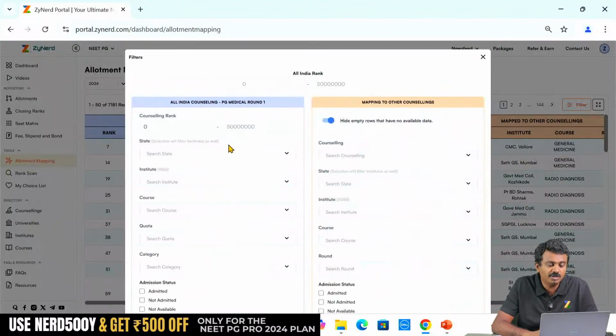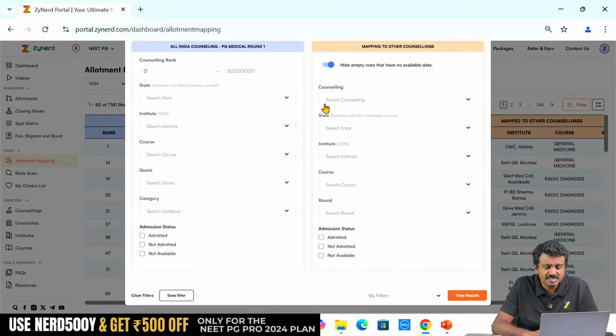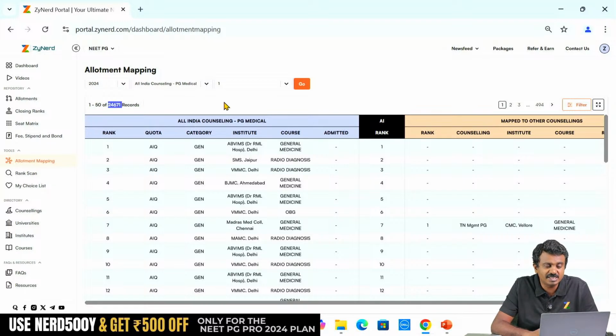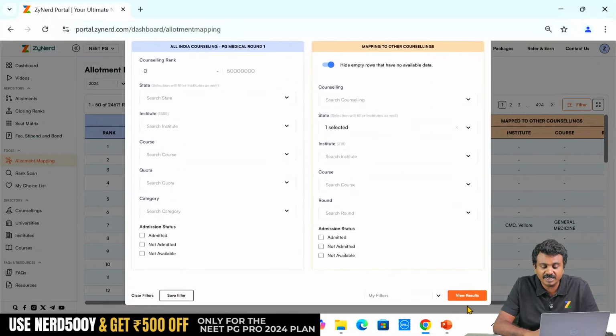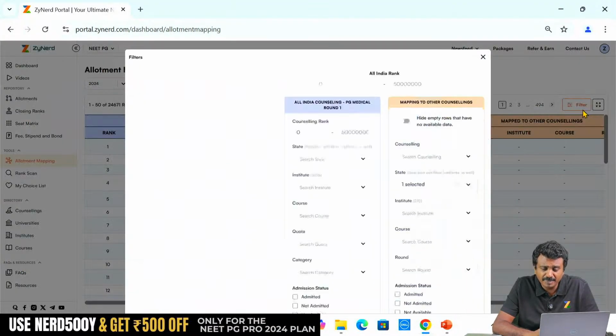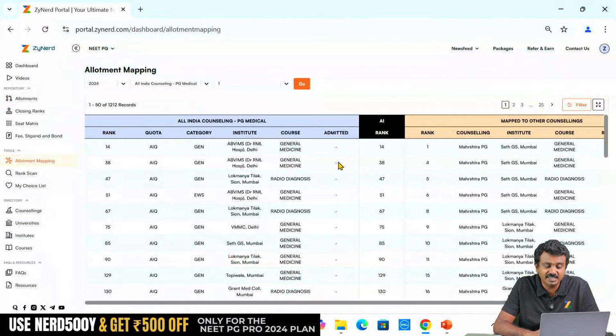I will filter out on all the seats available over here, right? As far as All India is concerned, I go back to the dashboard. 24,671 seats are available over here. I then filter and pick up a particular state. I will take Maharashtra. And then I will hide all the empty rows. I do not want non-seat takers. I am just saying Maharashtra over here. Maharashtra counselling automatically will give you Maharashtra results only. Now you get the complete list of seats which are available under Maharashtra PG medical counselling, whoever has taken a seat under Maharashtra PG counselling.